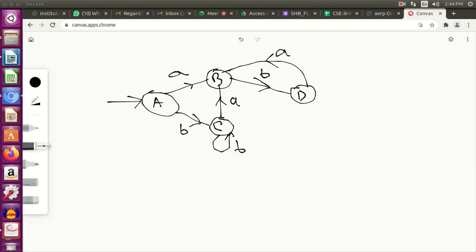Okay, now from D you have another state called E, which is your final state basically.